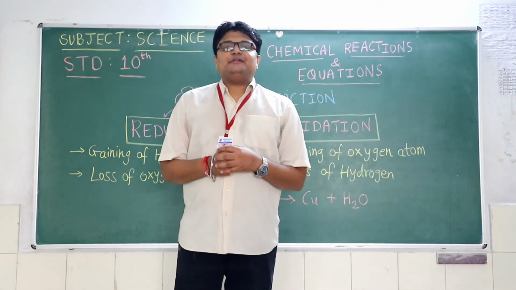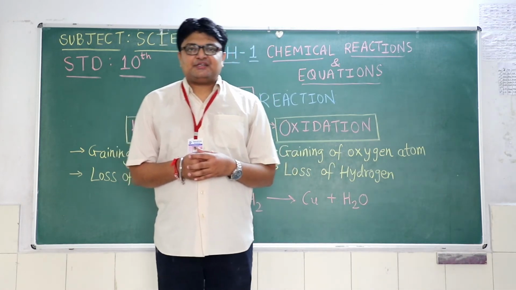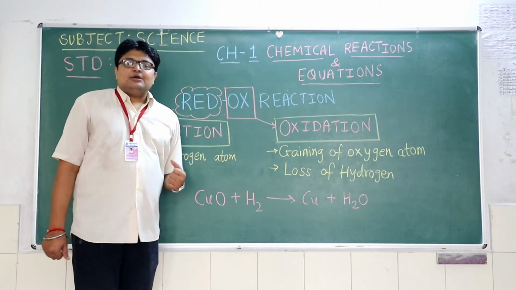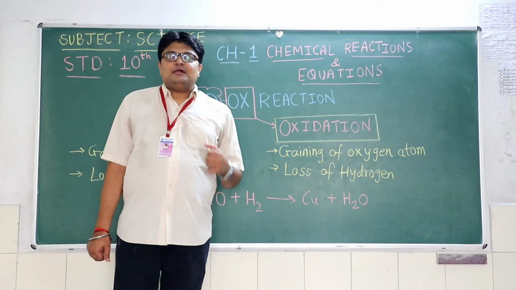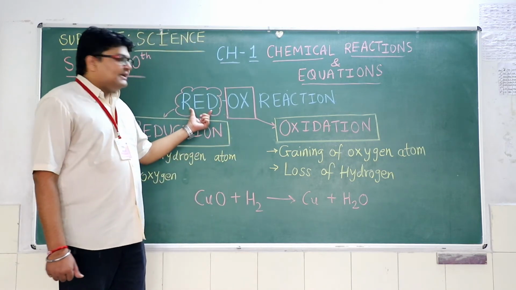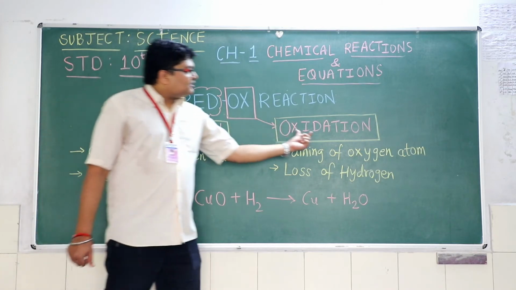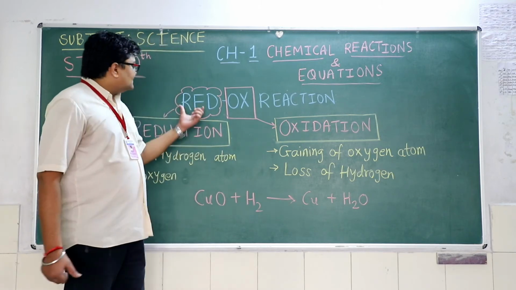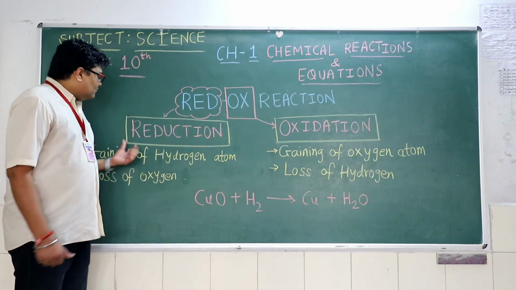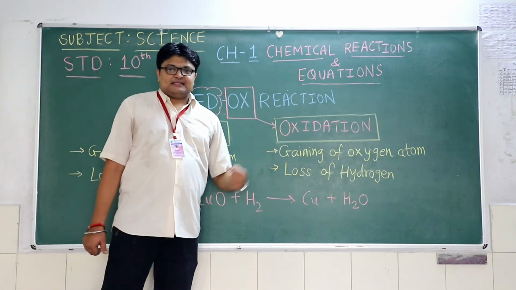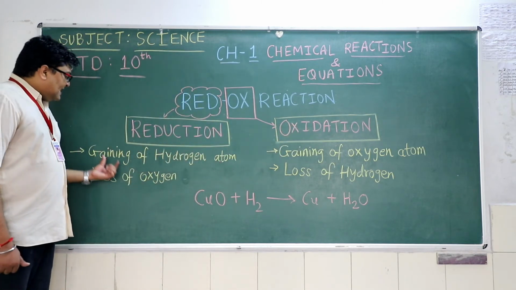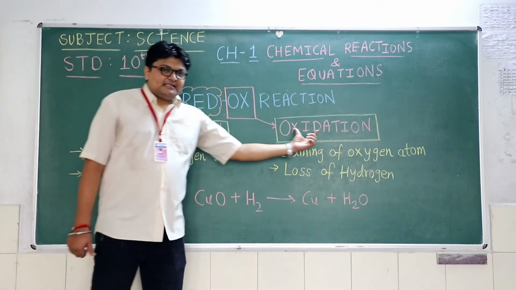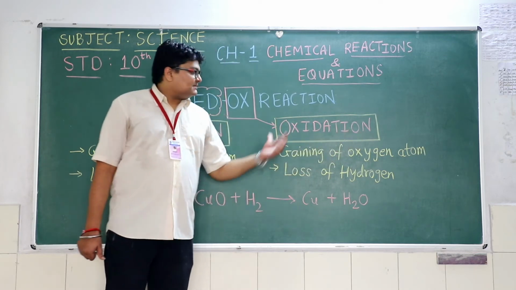Okay students, now we are going to see the next type of reaction inside our chapter number 1. The last type of reaction, that is redox reaction. Students, I have already discussed in the previous video that redox reaction means red terms for reduction and ox terms for oxidation. So together reduction and oxidation are together known as redox reaction. Now let us see what happens in reduction, what happens in oxidation. First of all, reduction. Gaining of hydrogen atom is known as reduction. In oxidation, it is gaining of oxygen atom, that is oxidation.